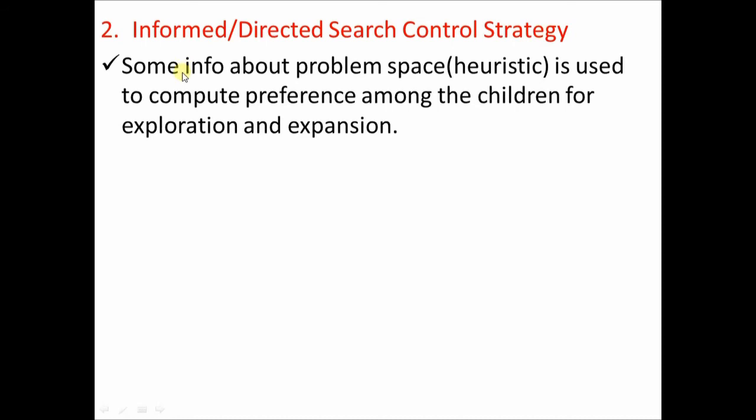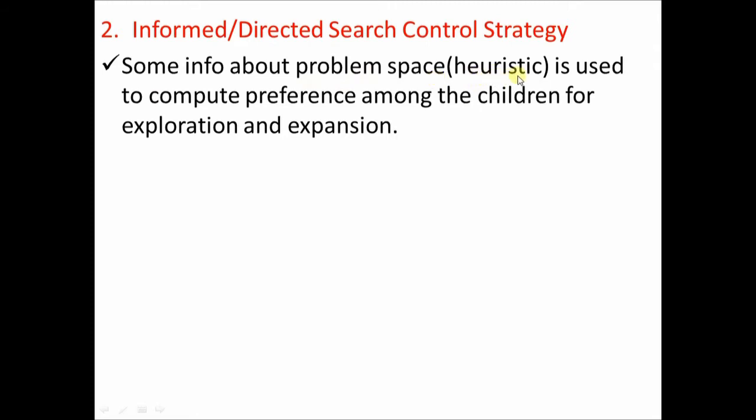Whenever the state space has this extra information for each state, the strategies we use are called informed or directed search control strategies. In these strategies there is some information about the problem space or state space. We call it heuristic.